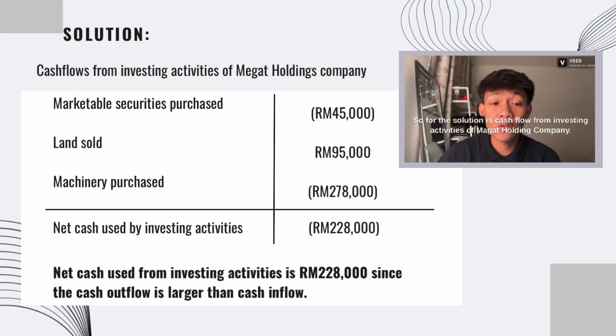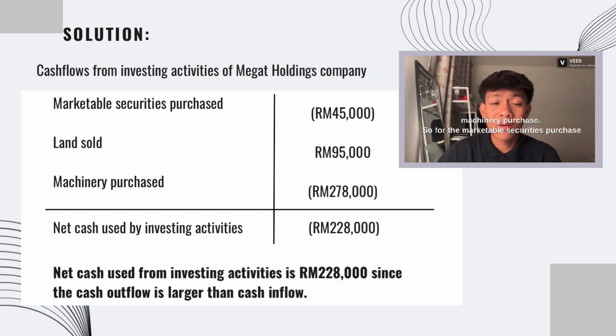So for the solution, cash flow from investing activities of Megat Holding Company. There are three investing activities for Megat Holding for the year 2022, which are marketable securities purchase, land sold, and machinery purchase.